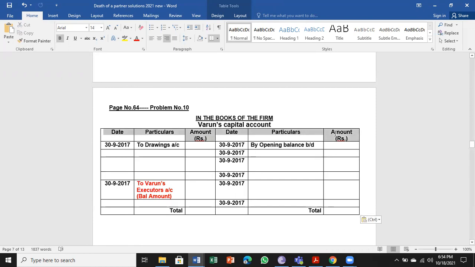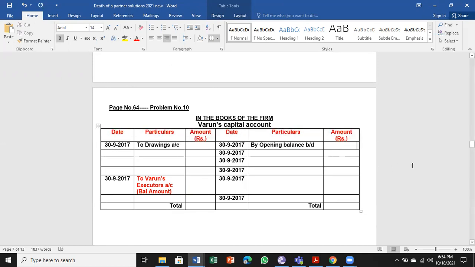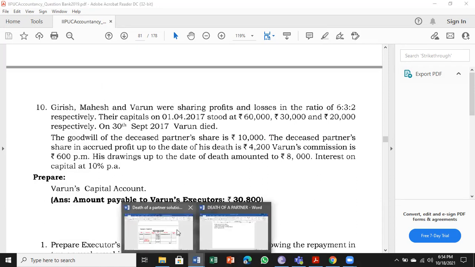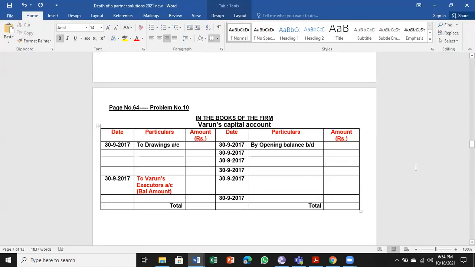We have to take up Varun's capital there. Varun is the third partner, so the third partner's capital is 20,000. Capitals are 60, 30, and 20, so 20 belongs to Varun. So by opening balance, 20,000.